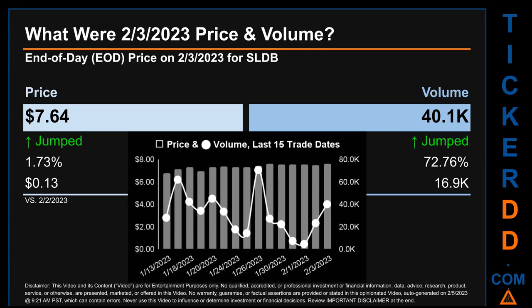The graph shows price and volume for the last 15 trade dates. Across a range of 89 cents, the max and minimum end-of-day price were respectively 7.64 and 6.75. Volume saw a range of 66.1 thousand, from a day low of 4.6 thousand to a day high of 70.6 thousand.